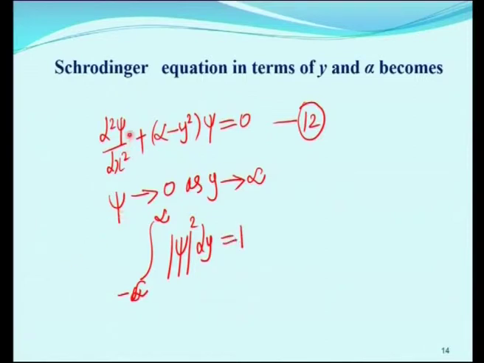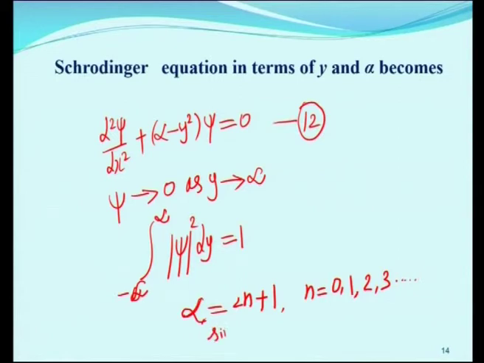So, this equation d squared psi by dx squared plus alpha minus y squared into psi is equal to 0 is valid only when alpha is equal to 2n plus 1, where n is equal to 0, 1, 2, 3, etc.